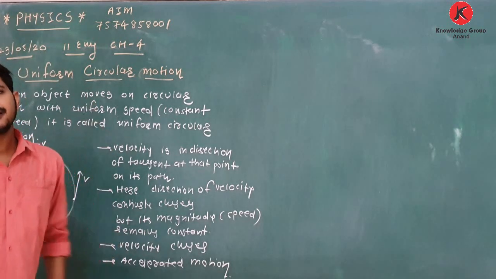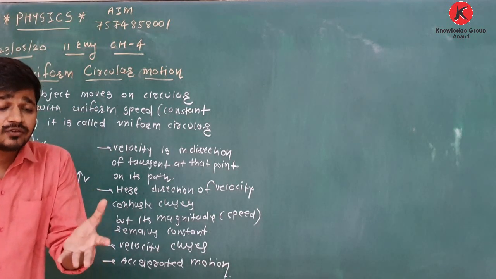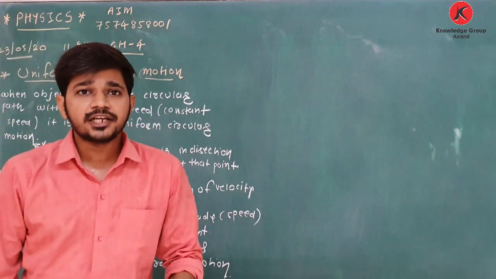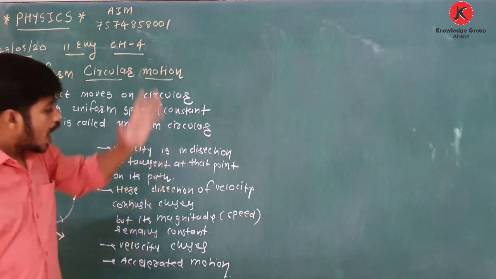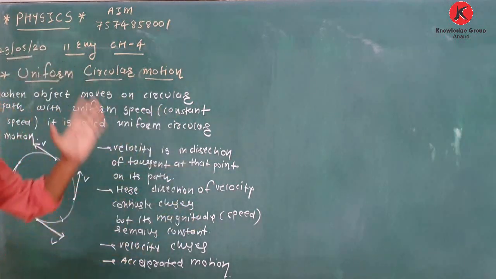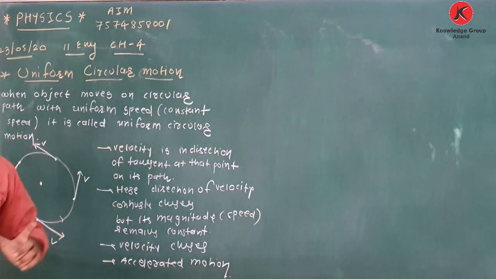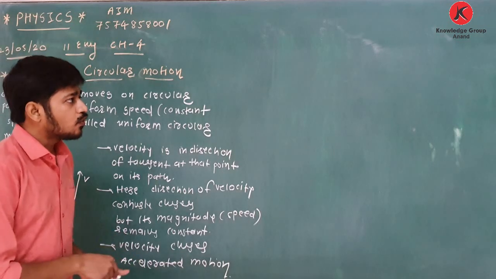Now accelerated motion means you have to find what is the direction of acceleration and what is the magnitude of acceleration. So see how to find the direction and magnitude of acceleration. We will draw one figure.